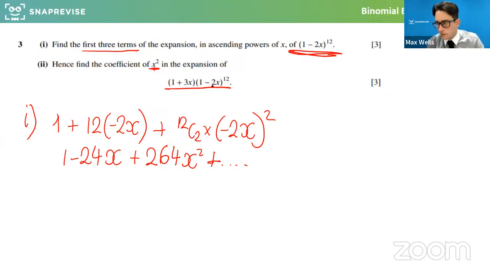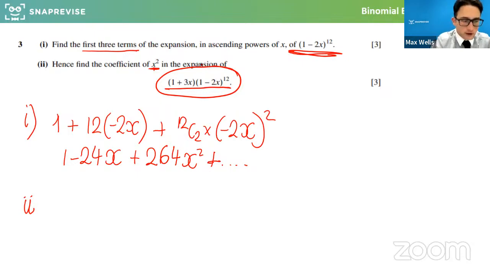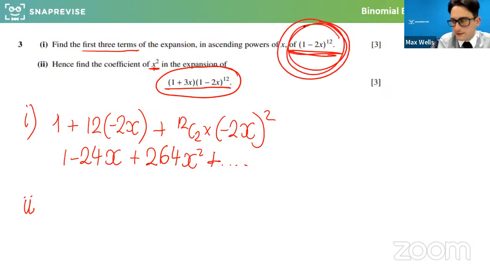Can I just check with everyone that's here that we're happy with this? This is a very common sort of follow-up question. This is a 13 bracket expansion. Does everyone see that? There's 12 of them and this random 1 plus 3x. Are we happy that that's a 13 bracket expansion? Obviously, we don't want to times out 13 things. And we already know a lot about this stuff.